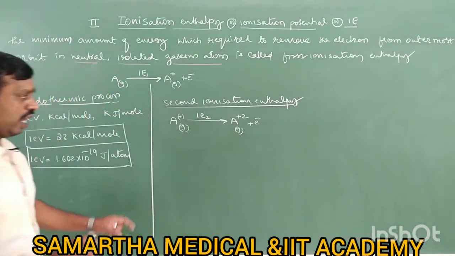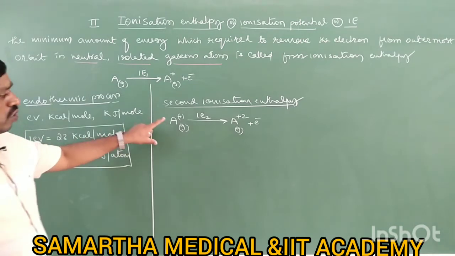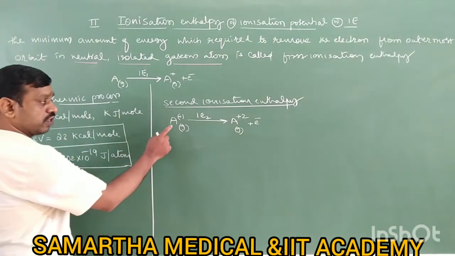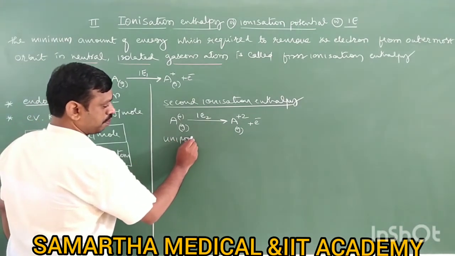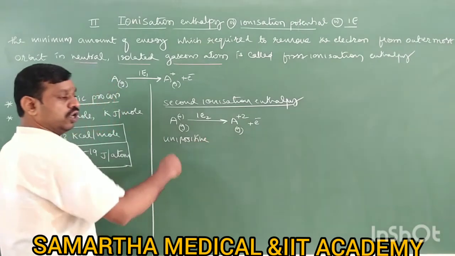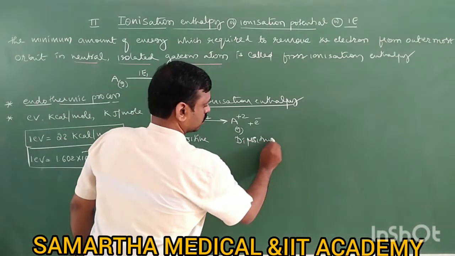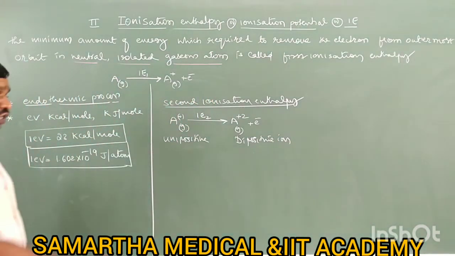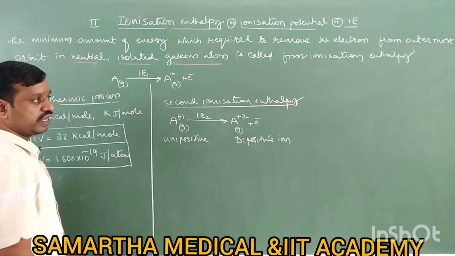So IE2 is the amount of energy which is required to remove the electron from a unipositive ion to form a dipositive ion, in gaseous state.